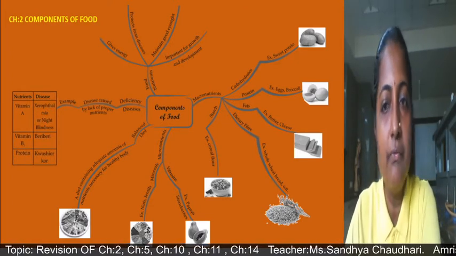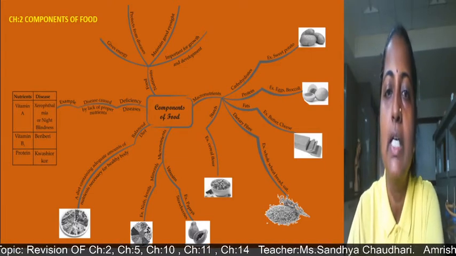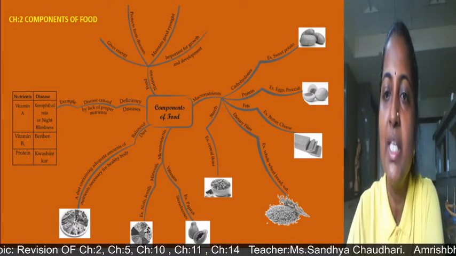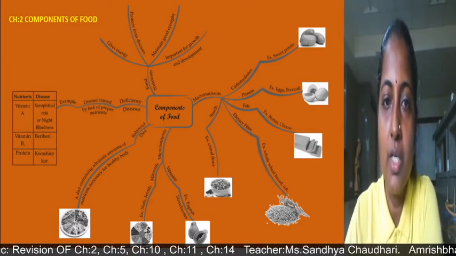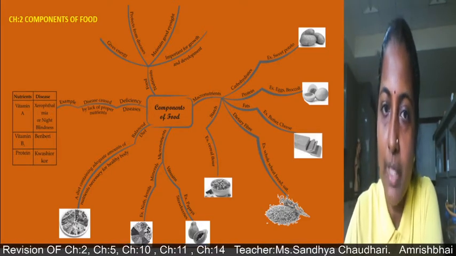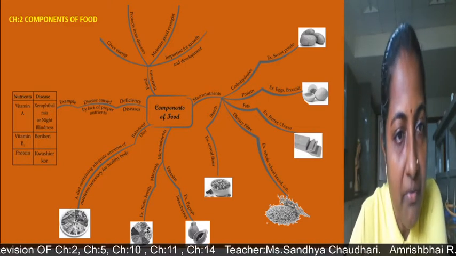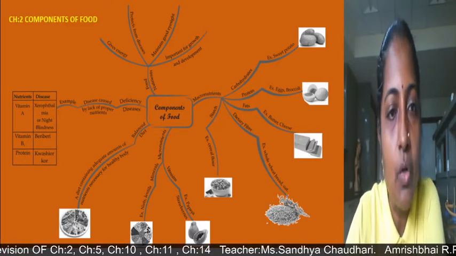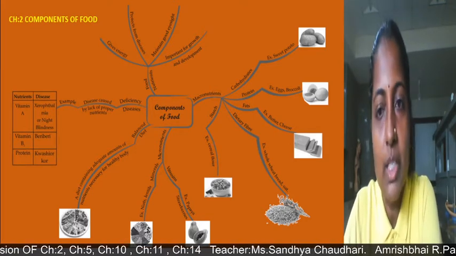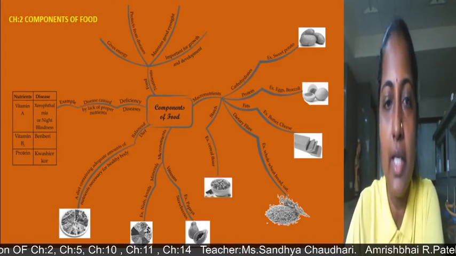And if we are not eating adequate or proper amount of these nutrients, our body may lack many nutrients if we are not eating them for a long period of time. So it may cause diseases in our body. So deficiency diseases are caused by a lack of proper nutrients. That's why it is advisable that you should eat all types of food in a diet.